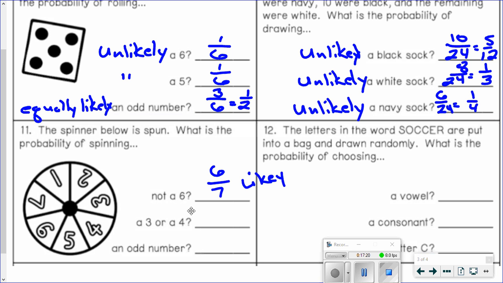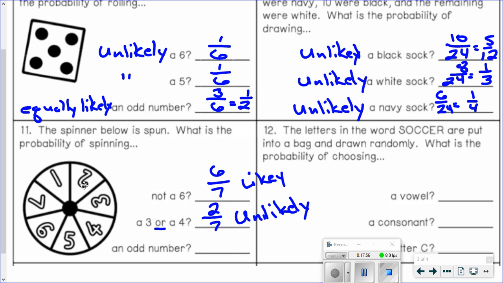What about a 3 or a 4? All right, so we haven't seen this word before: or. That's saying 3 or 4 is a favorable outcome or a successful outcome. So if we land on 3 or 4, that's good. So how many ways are there to land on 3 or 4? There's 2 ways, right? Because there's 1 three and 1 four out of 7. And this would be unlikely. I'm having trouble writing today. Unlikely, because that's less than a half.